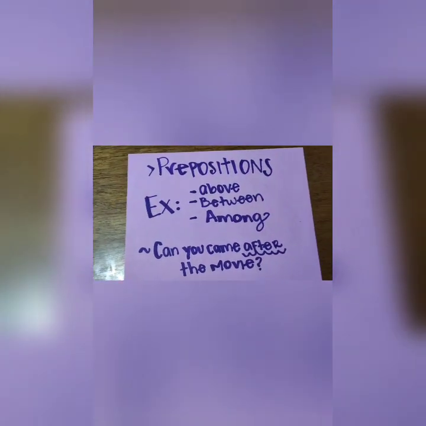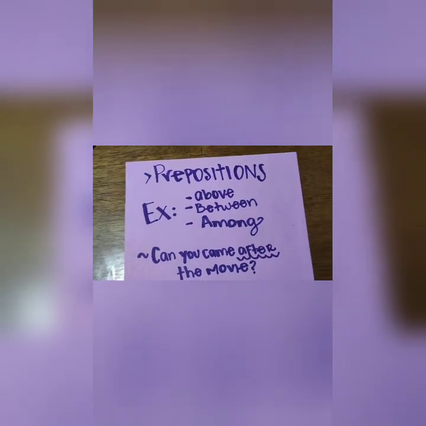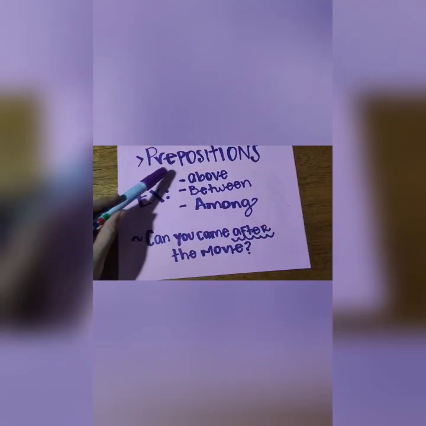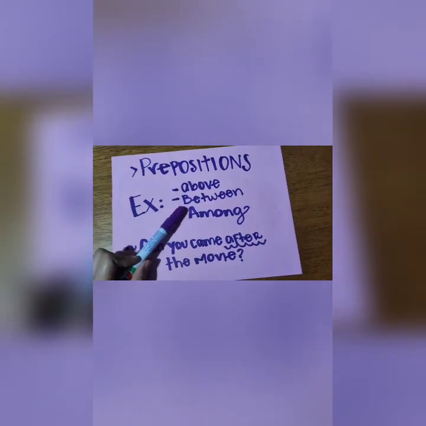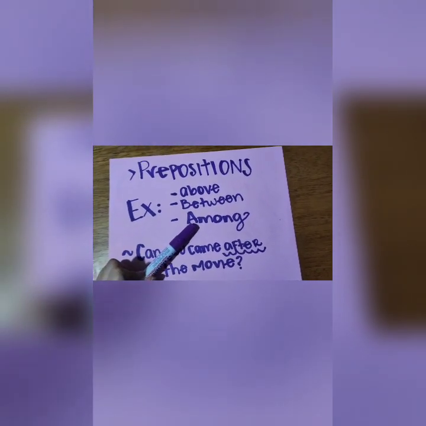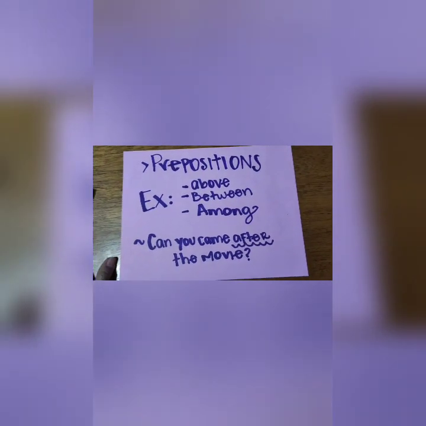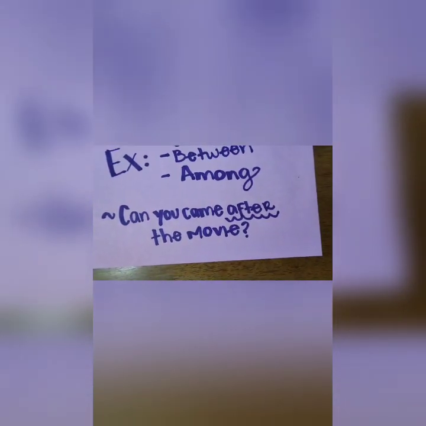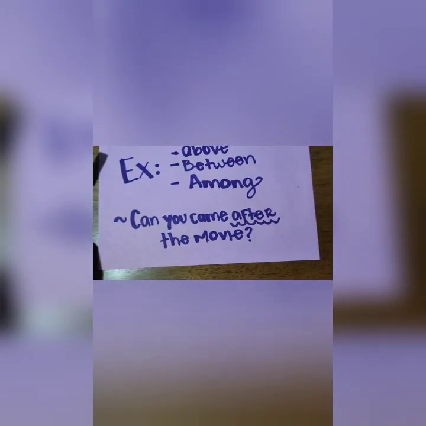As you can see, we have some examples of different types of prepositions. We have above, between, among, right? And also we have a sentence as an example: can you come after the movie?